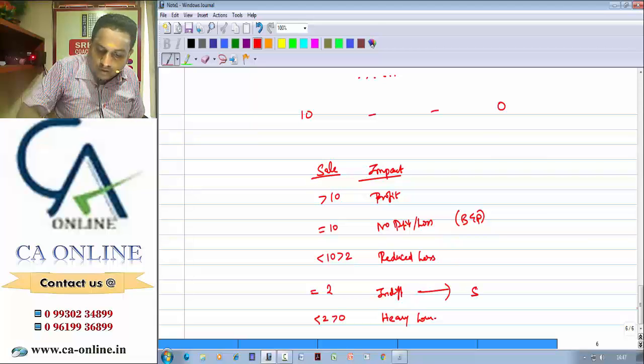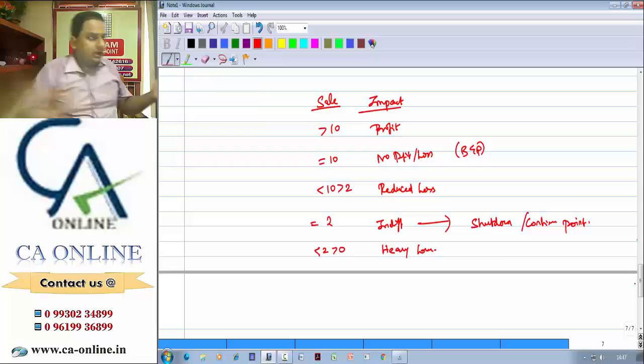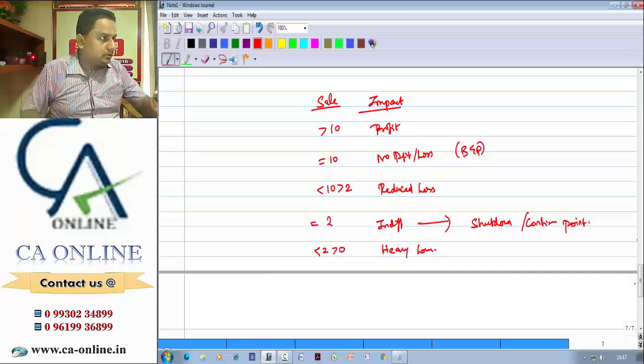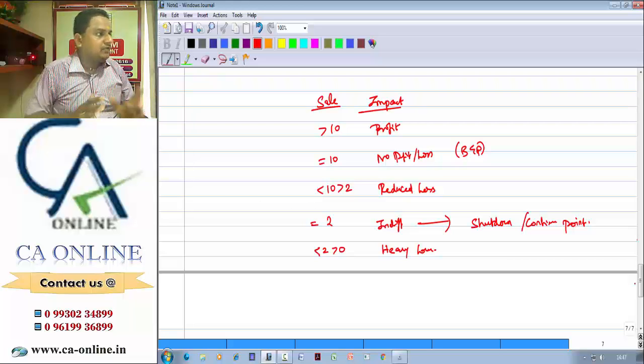This place is what we call the shutdown point, or continue point. So one thing you can understand this way from the previous example and this example: above the shutdown point, below BEP, you are getting loss, but it is not heavy loss, it is only a reduced loss.